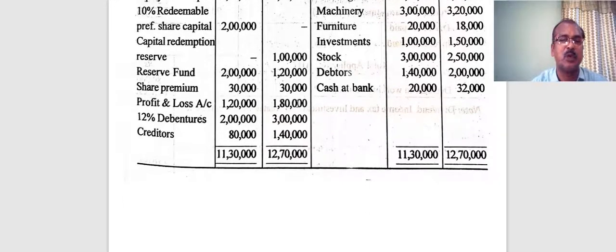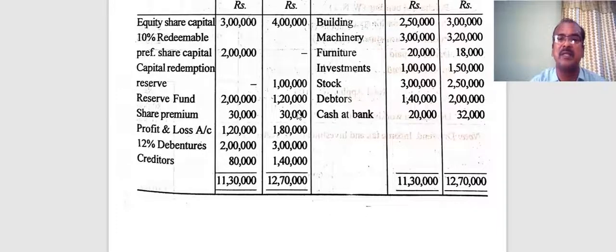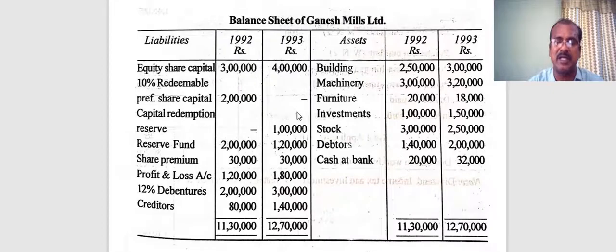Then anything else? Yeah, 12% debentures, issue of debentures for 1 lakh rupees. This is for increasing the cash position of the concern. They have issued debentures of 1 lakh. And regarding building, machinery, furniture, we have opened ledger accounts. Whatever we found in the ledger account as purchase or sale of machinery, building, that would be recorded. Regarding investment, sold for 70,000, which is a source of fund.